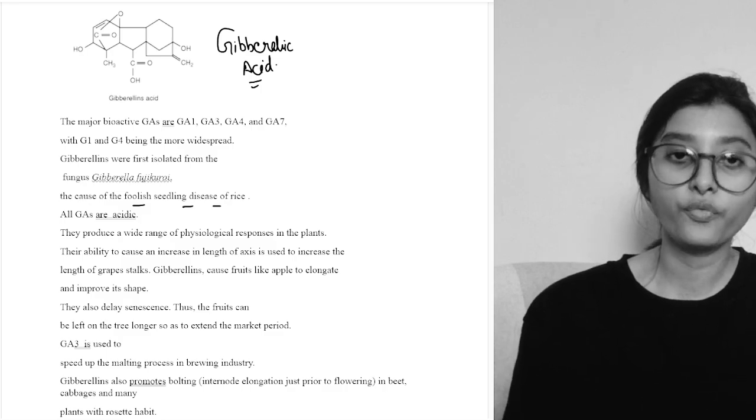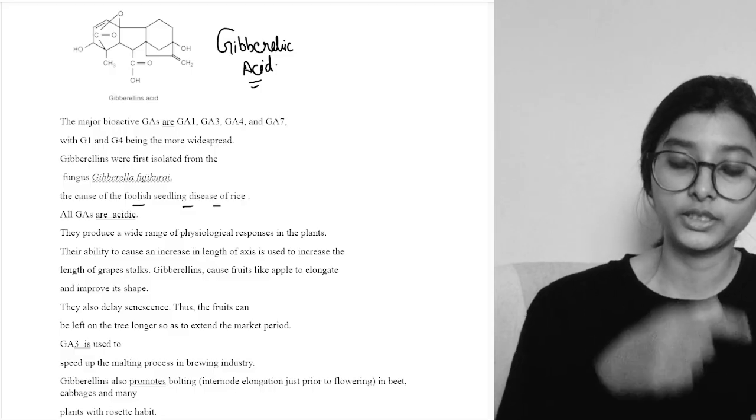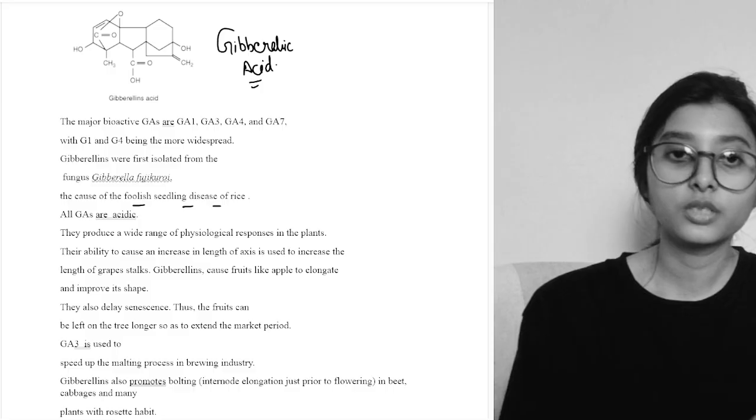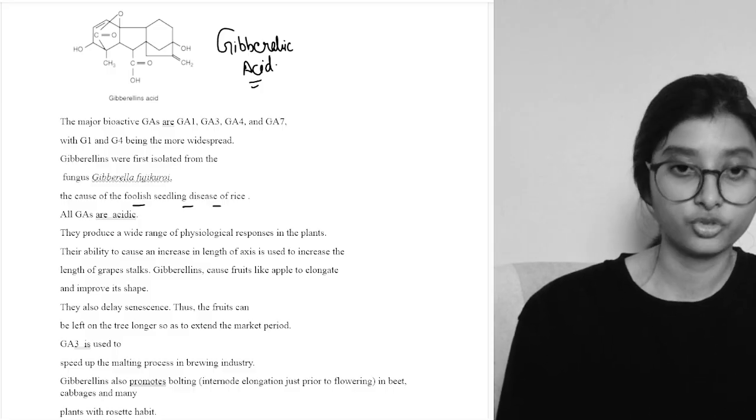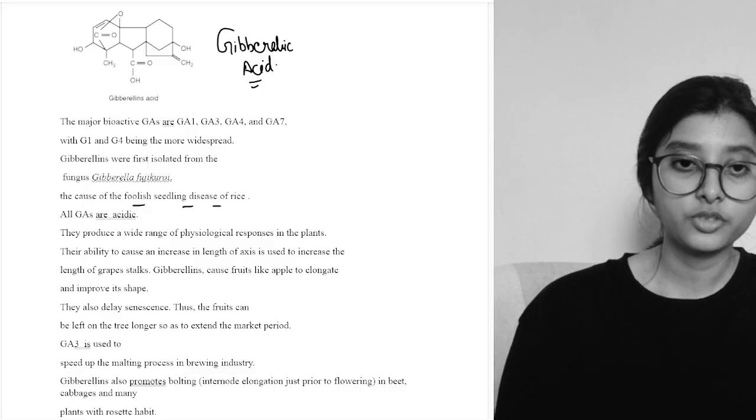The main thing they are doing is increasing the length of the axis, which increases the length of grape stalks, basically in the grape. So basically they are increasing the stalks. Also, fruits ripen, elongate, and improve in shape and structure. One of the terms that is given is bolting.